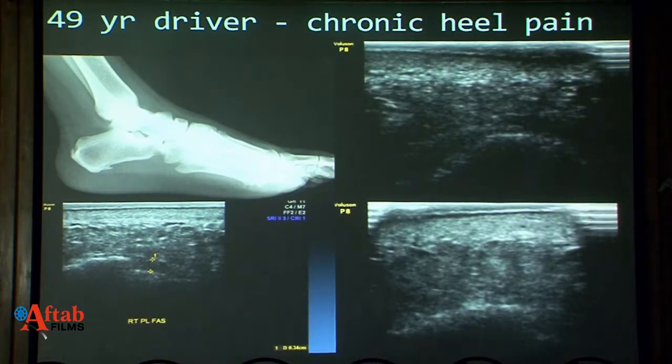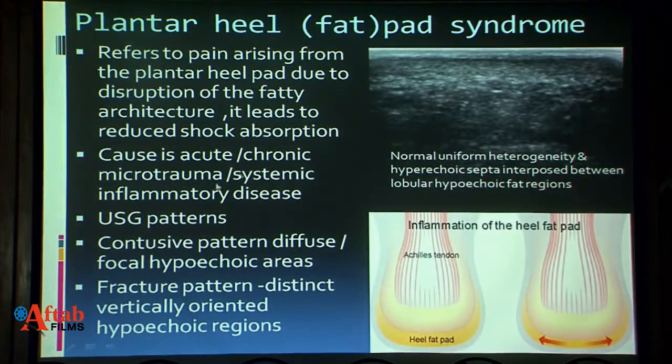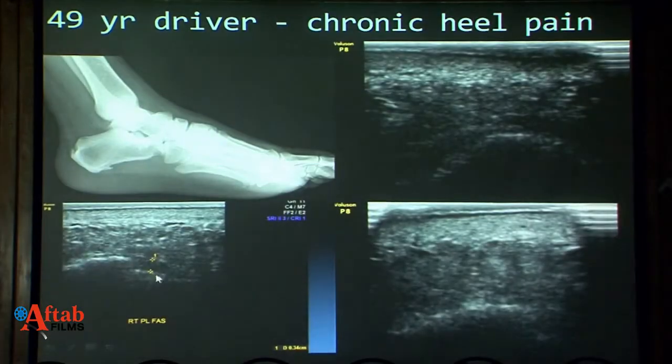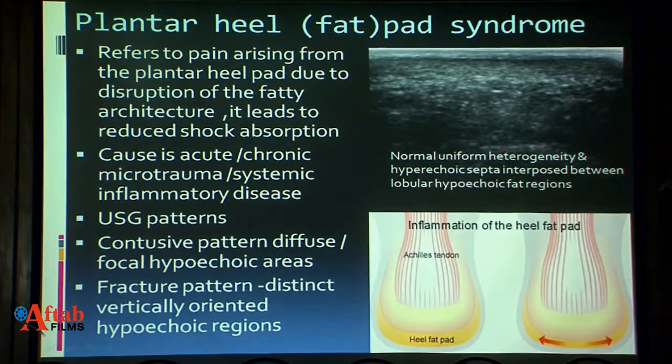He's a driver with chronic heel pain. On X-ray you can see the spurs, and it was very evident. But he had pain on the medial side, so we did an ultrasound, and we can see that this is a little heterogeneous, and we can see these linear hypoechoic areas within the heel fat pad, and this is a normal heel fat pad. This is plantar heel fat pad syndrome, and the pain was not due to the spurs. Just to mention, his plantar fascia was normal. There was no element of plantar fasciitis, which otherwise one would feel, and this is plantar heel fat pad syndrome.